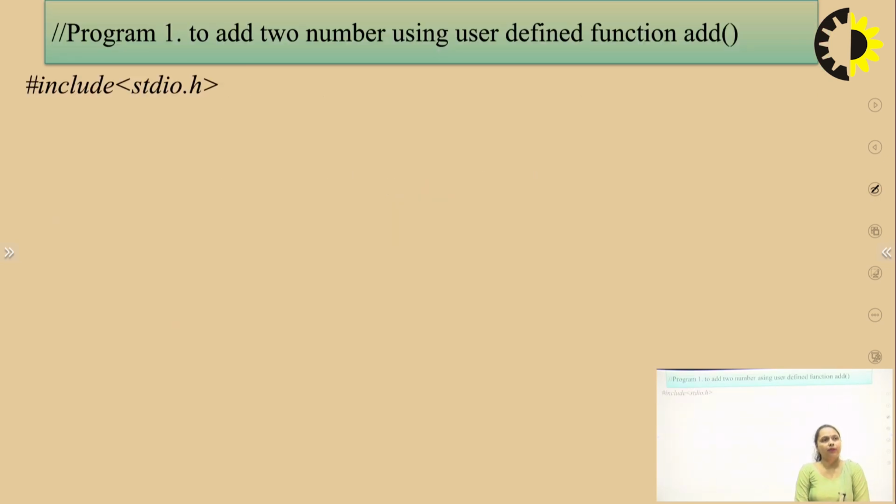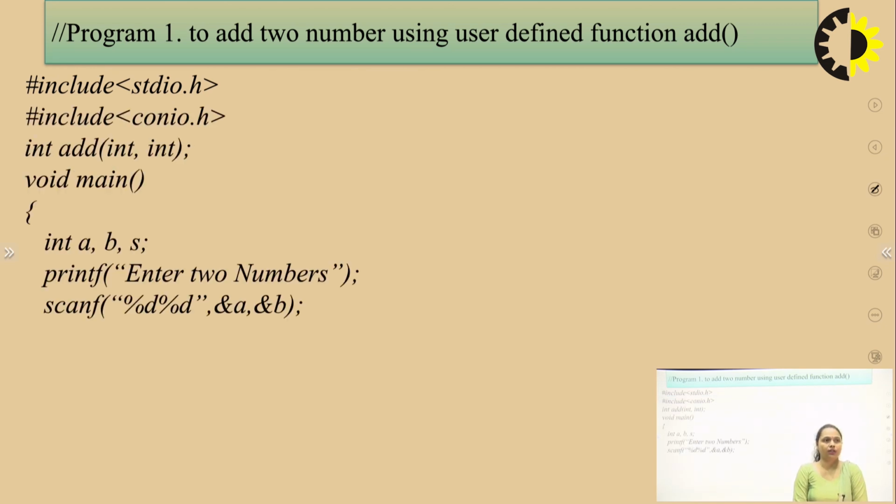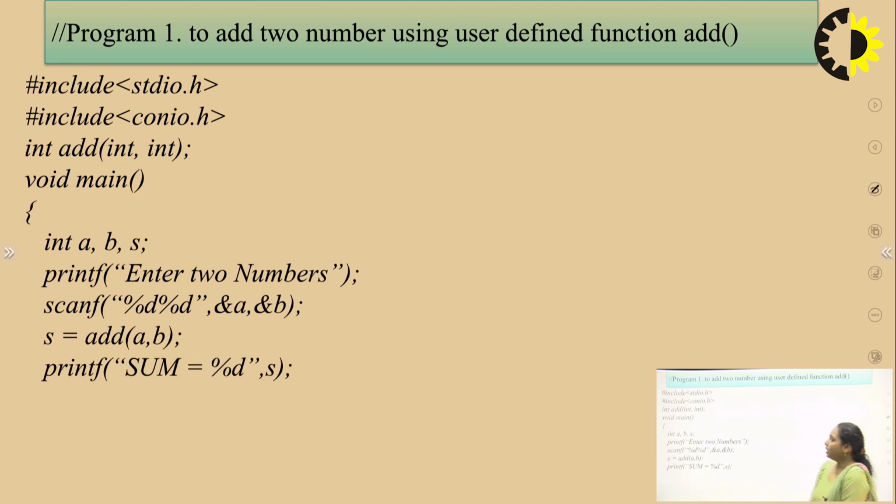Now, the first example we are going to discuss is the addition of two numbers with the help of functions. Here I have taken a function, int add with two int parameters. This is nothing but the function declaration, or you can say function prototype. It has a return type, function name and two parameters. The number of parameters is user dependent: one parameter, two parameters, or as many as the user wants, or he can skip them also.